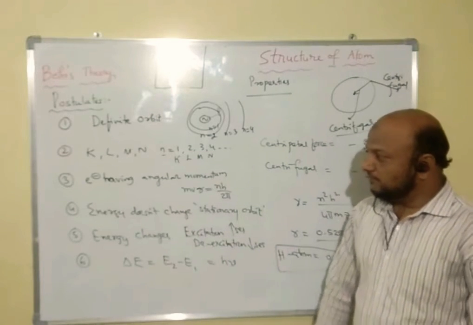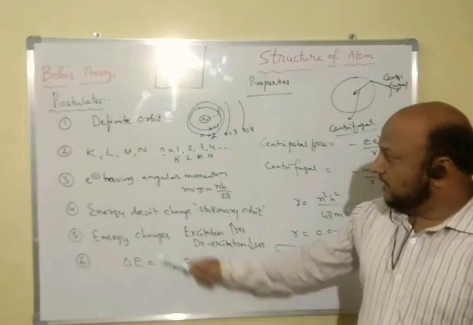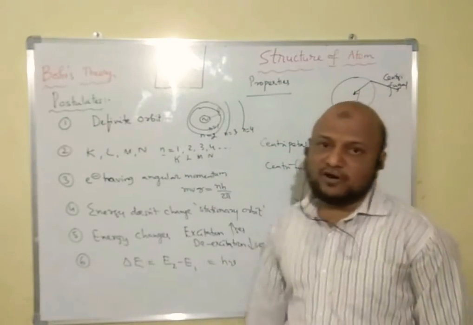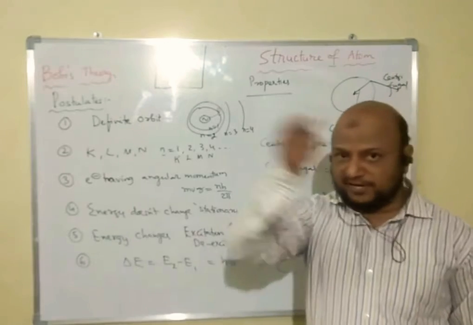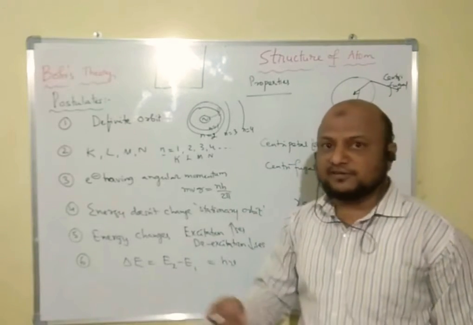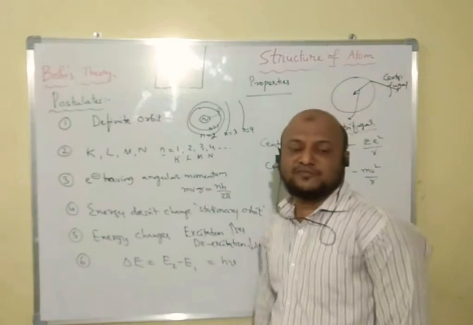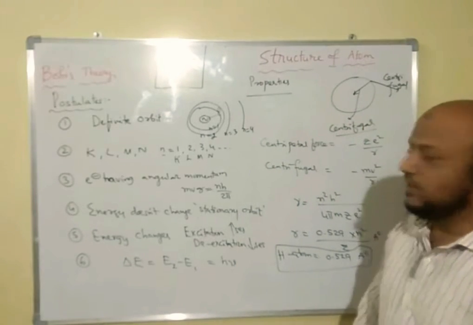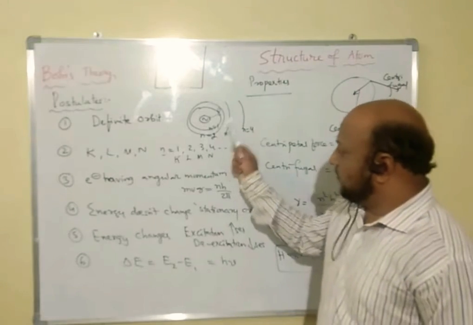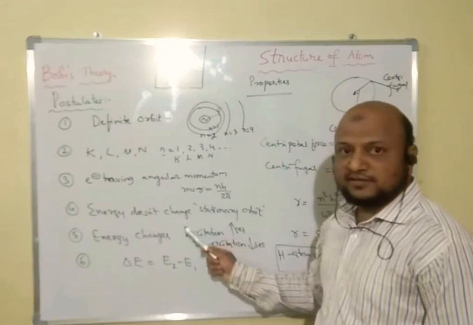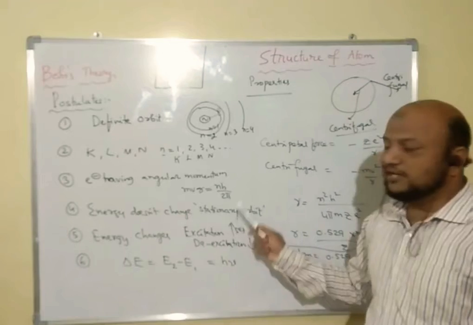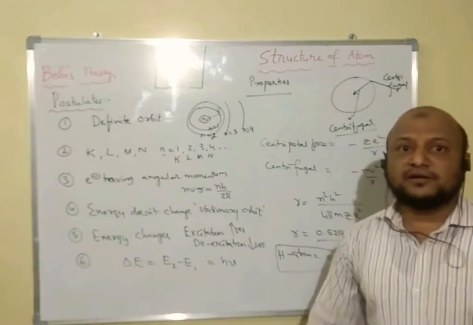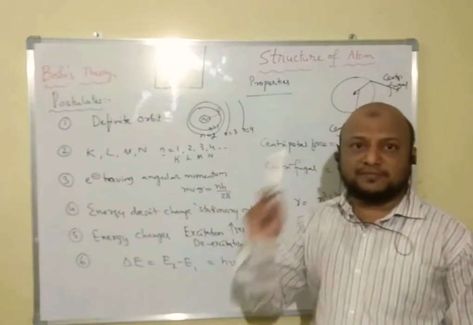Then the fourth postulate is that energy does not change in a stationary orbit. If an electron is revolving around a fixed orbit, the energy neither changes. It is fixed. The energy of that electron is fixed because the electron is present in that fixed orbit only. That's why, if the energy doesn't change, that orbit is called a stationary orbit.